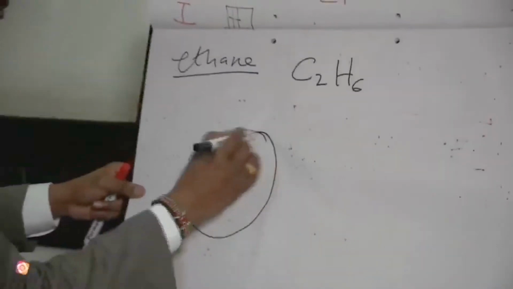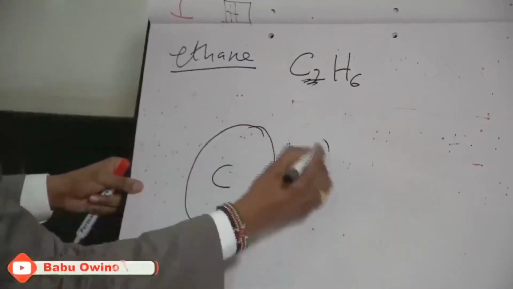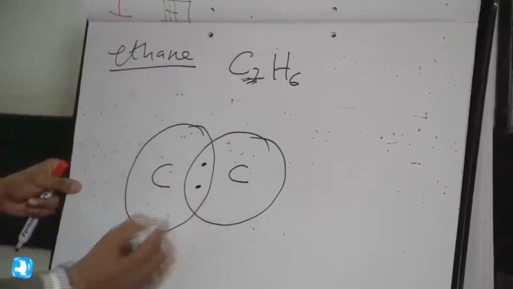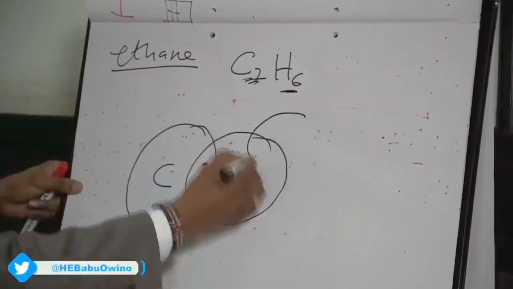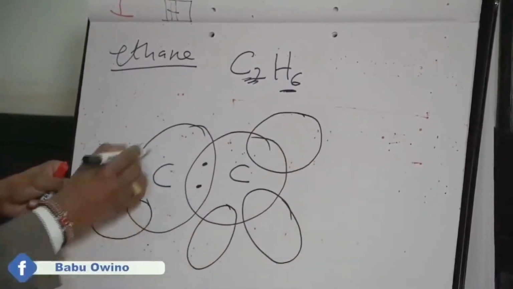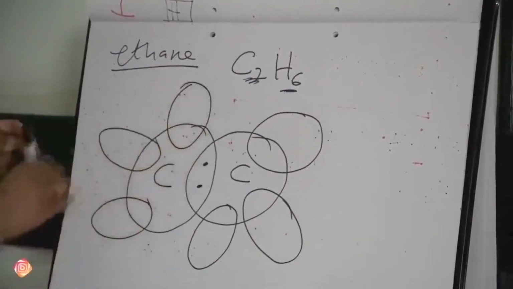Now we go to the next one, which is ethane. Ethane is C2H6. So this one we will move a little bit faster. We show carbon bonding with another carbon, those are the electrons. Then we have 6 hydrogen. So every carbon will take 3 hydrogen atoms, from both sides.